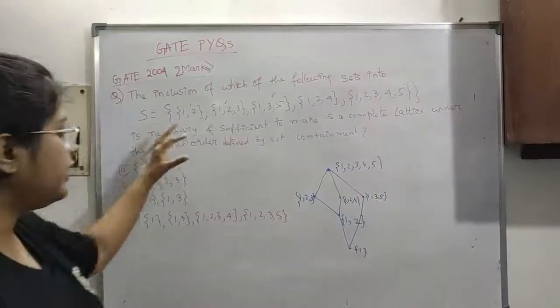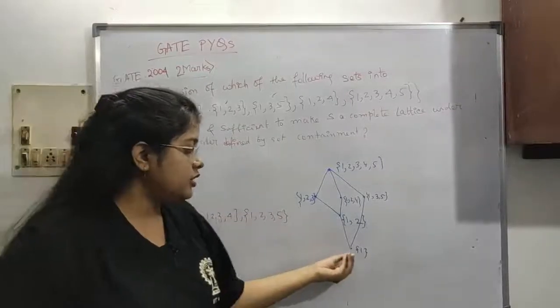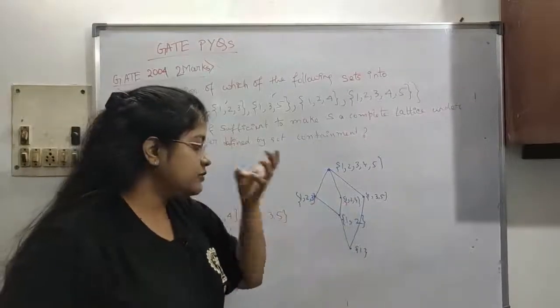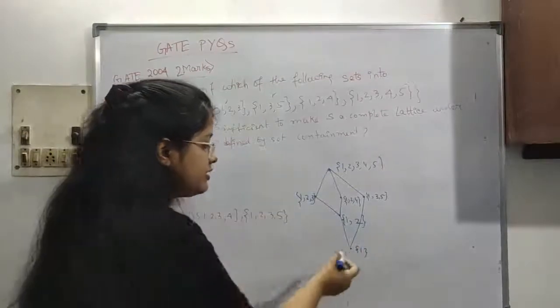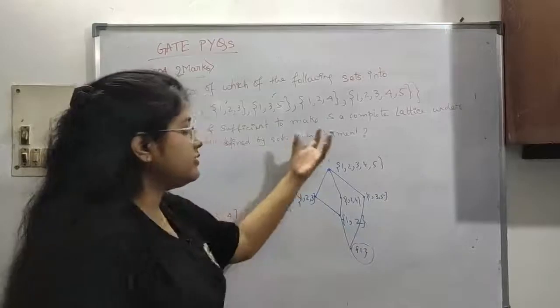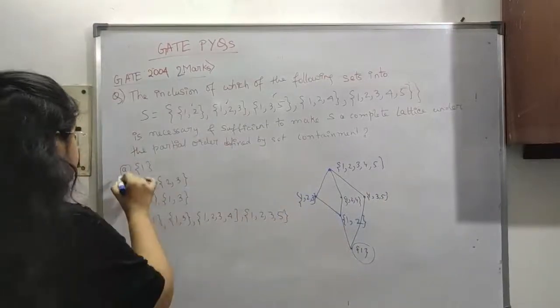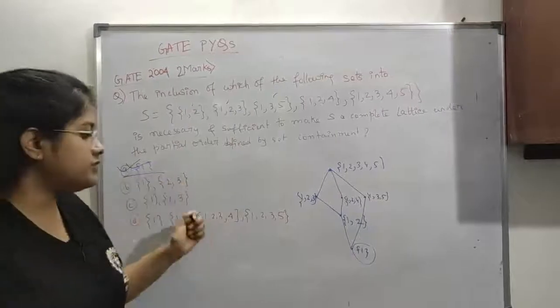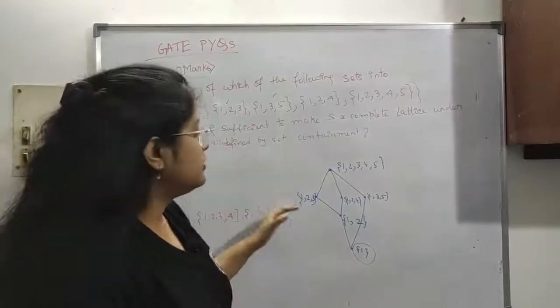So we don't have to add all of these. This is just the necessary and sufficient case. If we take any two elements, the LUB and GLB exist for all, so we can just add this one and this becomes a complete lattice. So the option is option A here. We can just add one, so we need not add all of these. Okay, so this is one question.